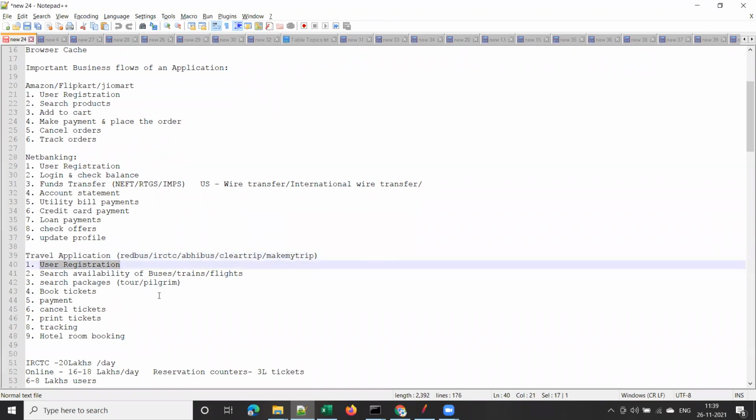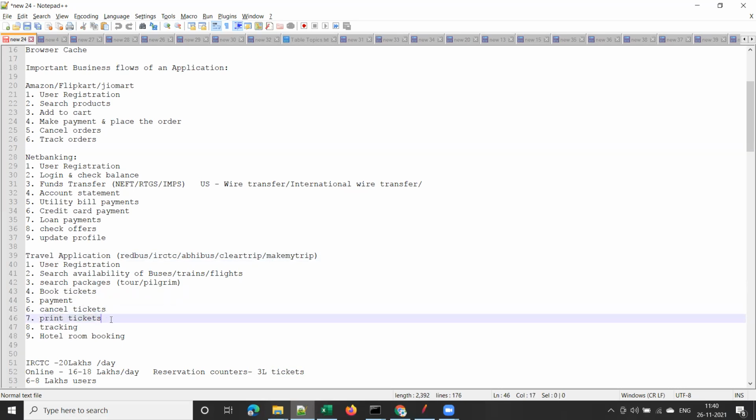So see, this is what most of the users do, right? When you consider any travel application, this is what we do. First, we register ourselves to create an account, and we search for ticket availability. It can be buses or trains or flights based on the application. And we can search for packages, tour packages or pilgrim packages. We can book tickets using a travel application, and we can cancel some once in a while.